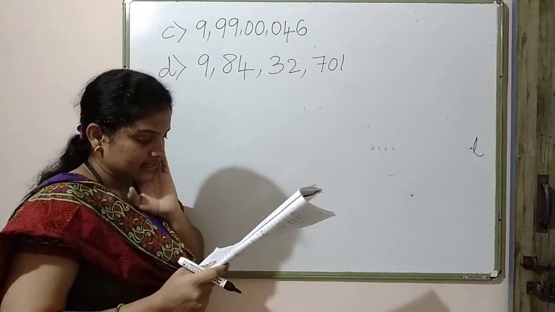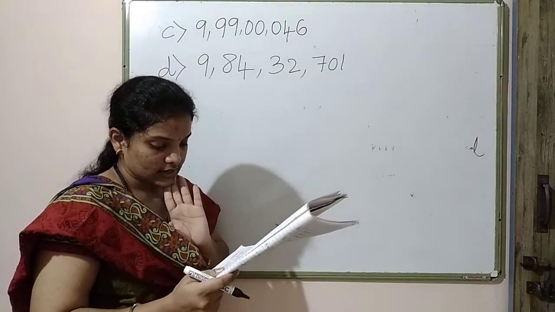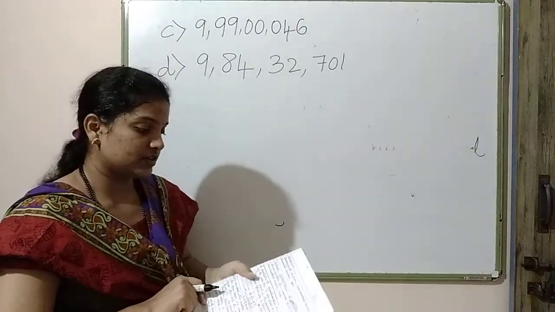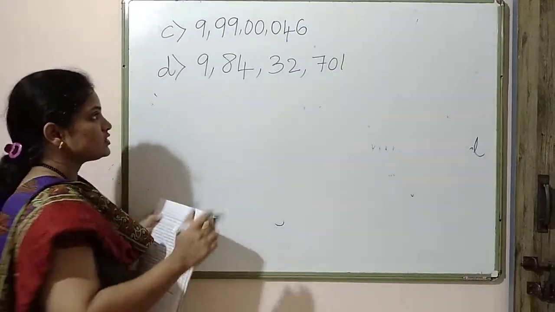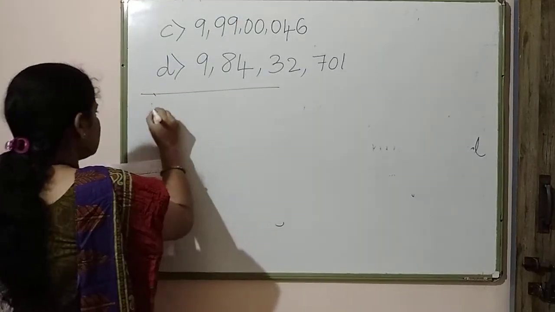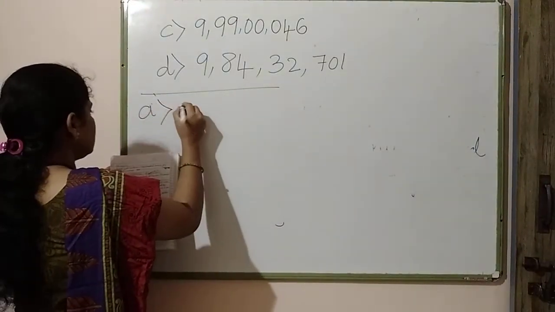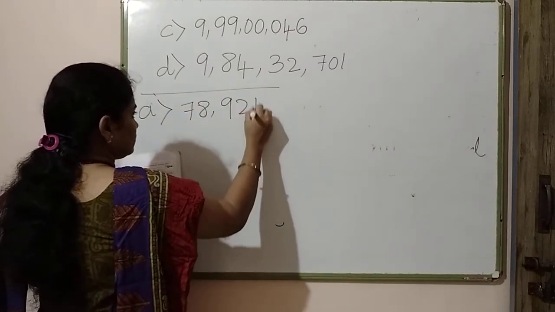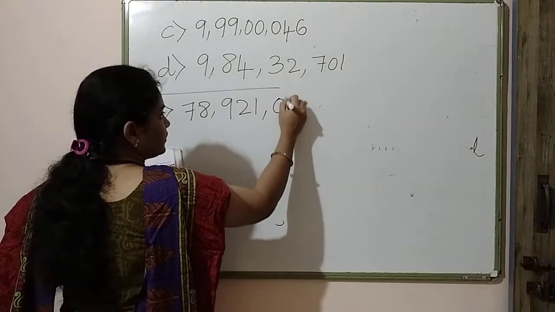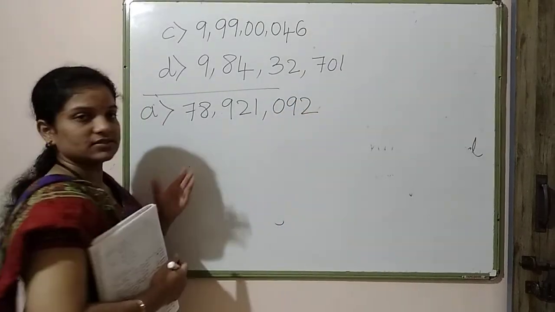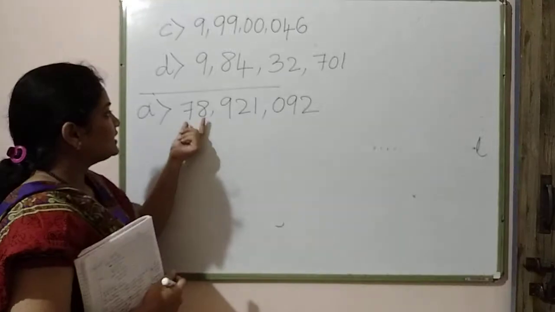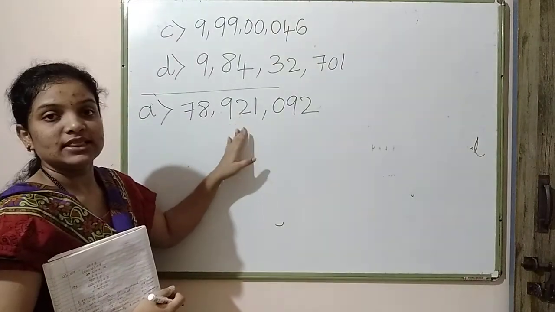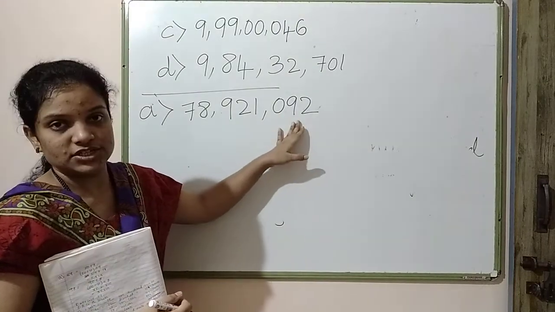Now let us see inserting a comma suitably and writing the number name in the International System of Numeration. This is different, right? Let us see the examples. First one. Okay. Which number is this? This is 98,921,000 and this is 92.